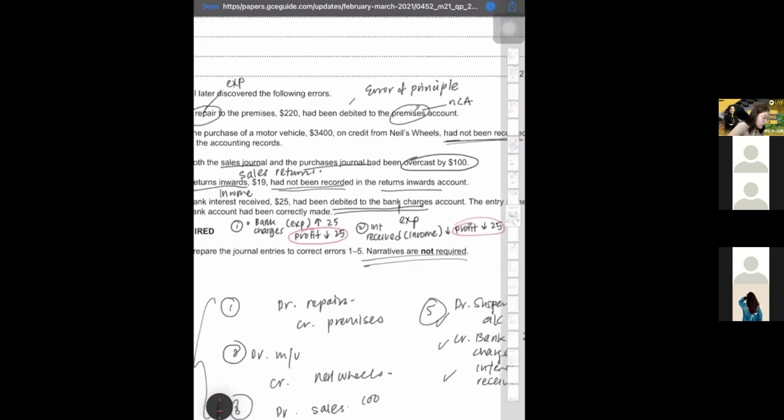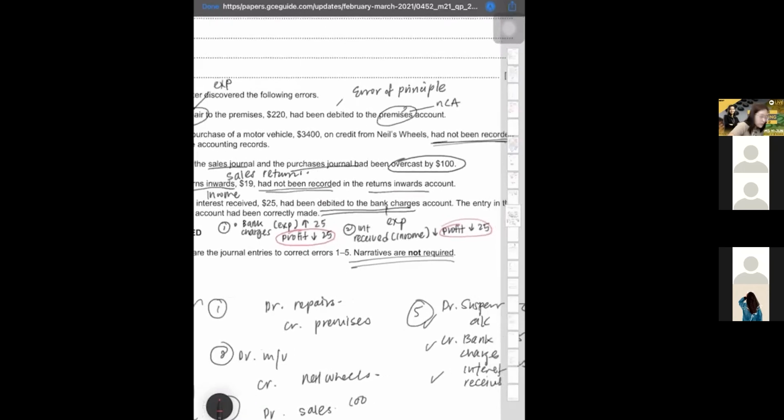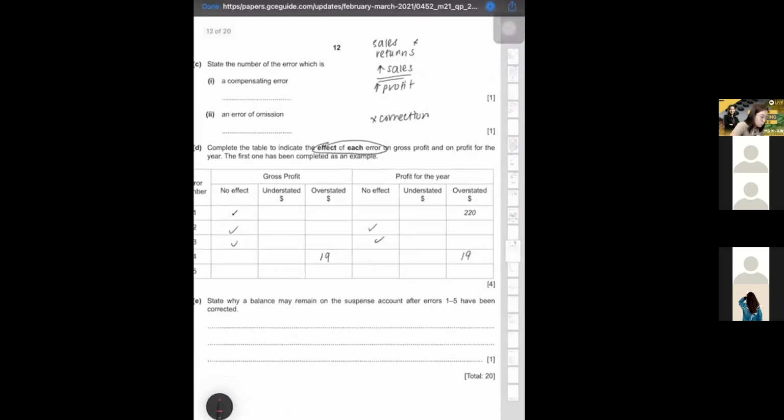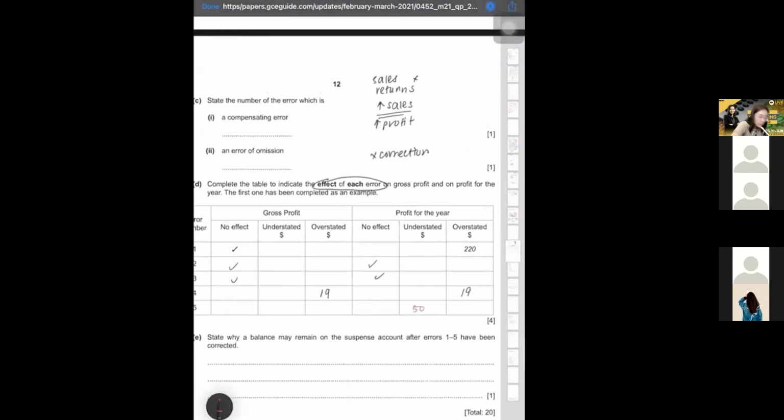Okay guys, so what I want to say is that yes, it will be understated by 50. So you can see it's affecting two things. Understated by 50. Is it going to affect your gross profit? Nope, it's not going to affect your gross profit because it's an expense and also an income. All this I'll work out after gross profit already.